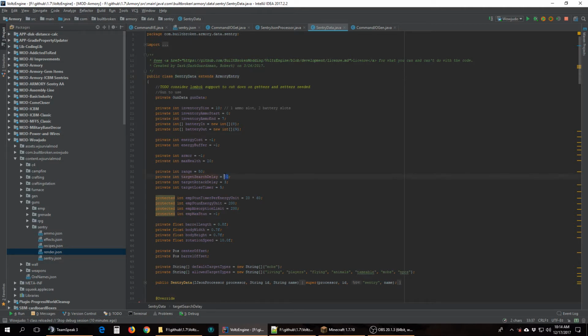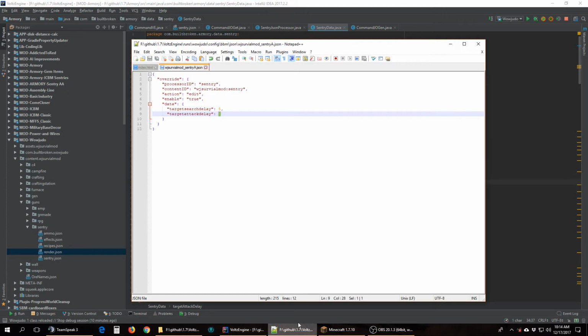The search delay is 10, so this will only search every 10 ticks or half a second for a new target, and it has an attack delay of 3 ticks. That way it doesn't immediately snap fire. We have a delay of 0 in here, a delay of 5. When this actually loads up, it'll load everything, and then it'll wait to the very last second, and then do the override system.